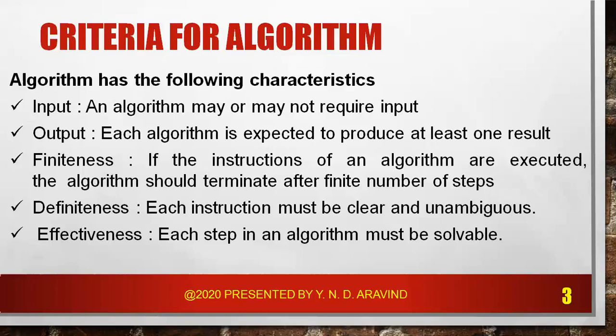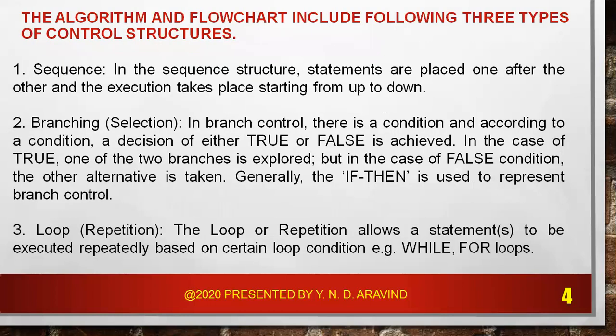Coming to the definiteness, each step of the algorithm must be precisely and unambiguously stated. So there should be no ambiguity in the steps specified in the algorithm. And effectiveness says that the steps specified in an algorithm must be solvable. That is, each step in an algorithm must be solvable.